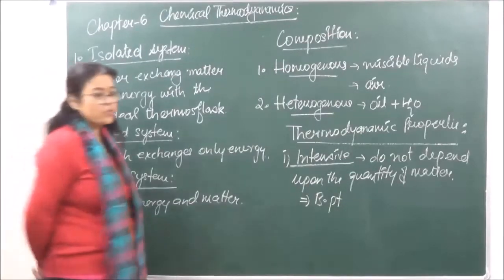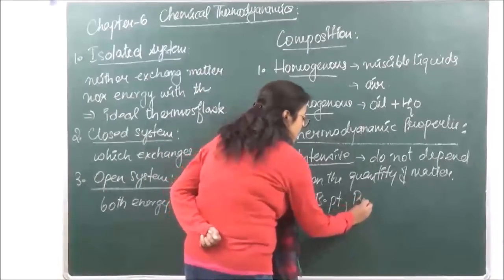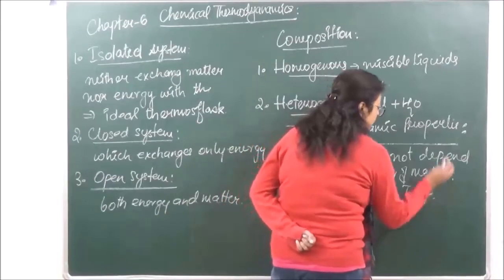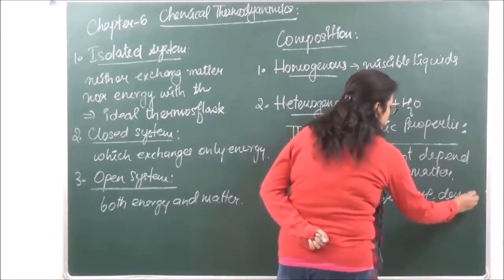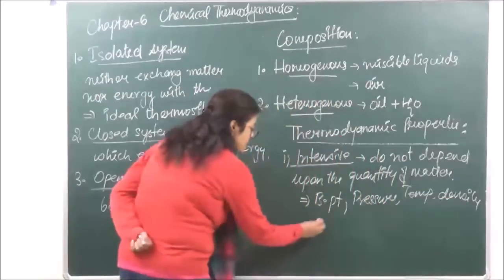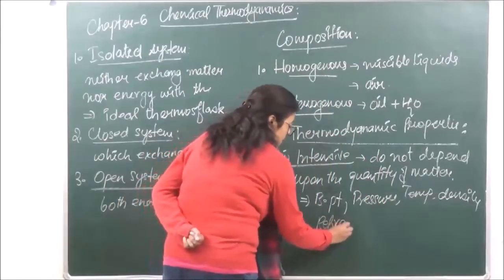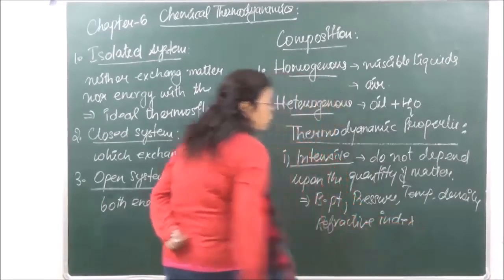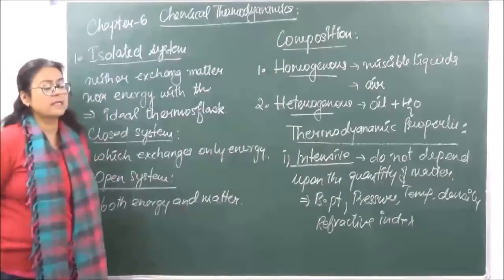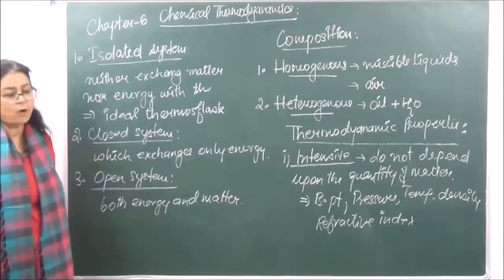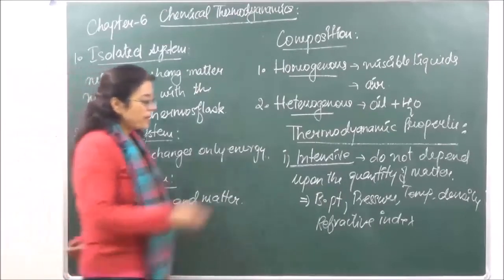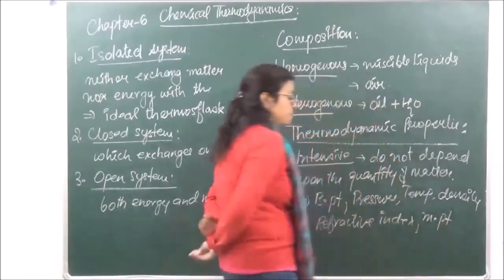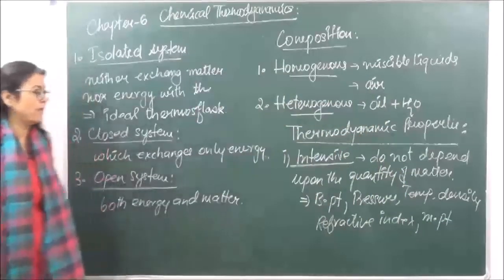Rest of them are pressure, temperature, density, refractive index, etc. We will do a few more properties later, but these are a few examples of intensive properties. Okay? So if we are taking boiling point, here we can also take melting point. Melting point will also be an intensive property.